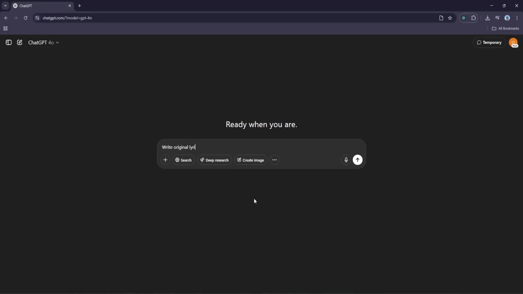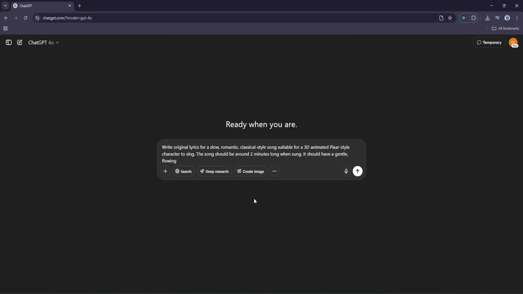Write original lyrics for a slow, romantic, classical style song suitable for a 3D animated Pixar style character to sing. The song should be around 2 minutes long when sung. It should have a gentle, flowing rhythm, calm and emotional, not energetic. Include 2 verses, a repeating chorus, and a short bridge. The lyrics should feel timeless and heartfelt, like a love letter in a musical form.